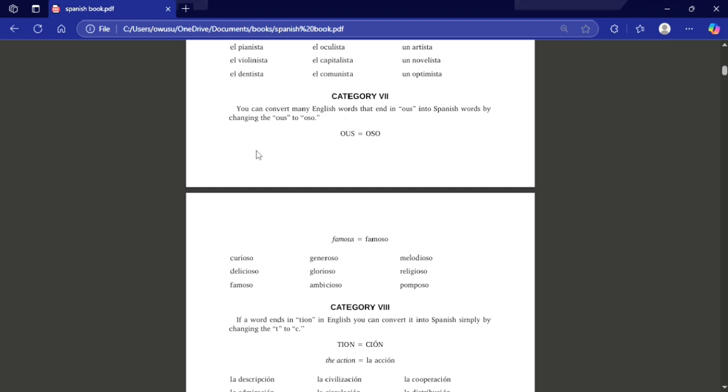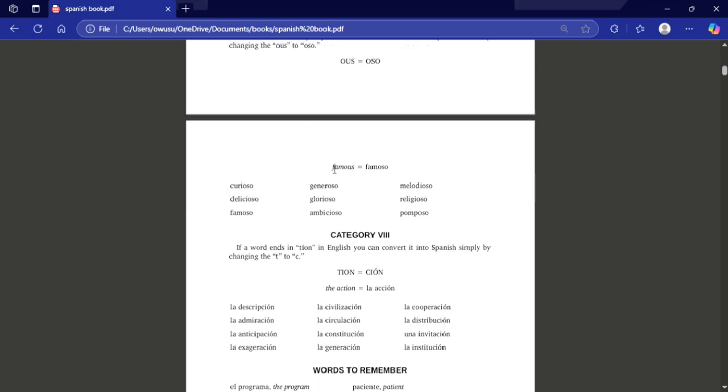So on to the next category, category 7. We're going to deal with words that end with an OUS. To convert them to Spanish, add an O to the word and it becomes a Spanish word. For instance, famous, which ends with an OUS. Adding an O to it, we get famoso. Then we take out the U in there. In Spanish, we take out the U and we add an O at the end. So famous becomes famoso.